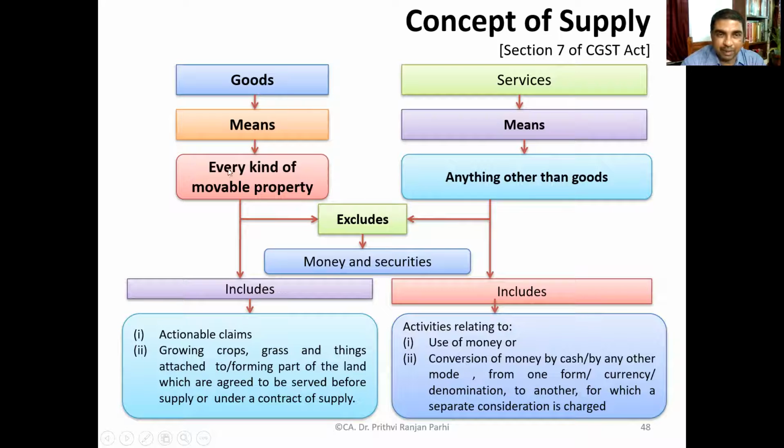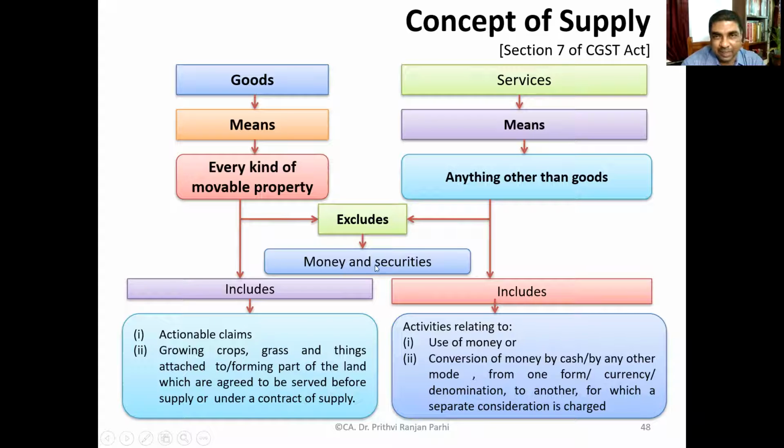Goods means every kind of movable property and includes actionable claim, growing crops, grass, or things attached to or forming a part of land, which are agreed to be severed before supply or under a contract of supply.